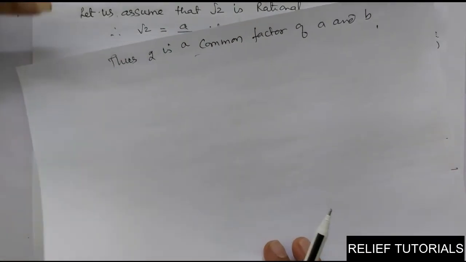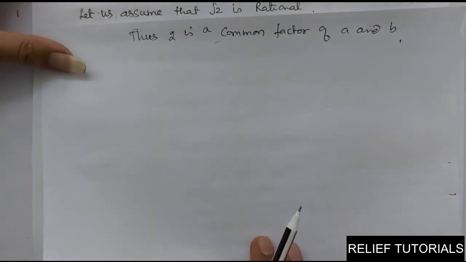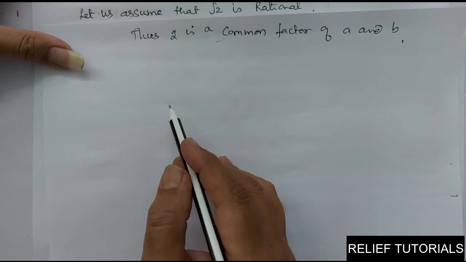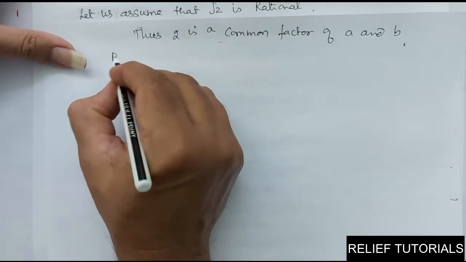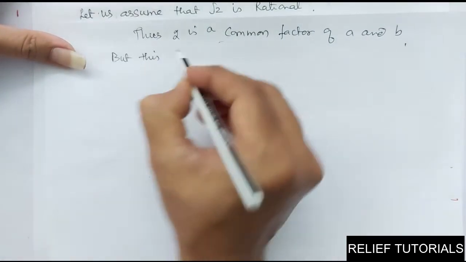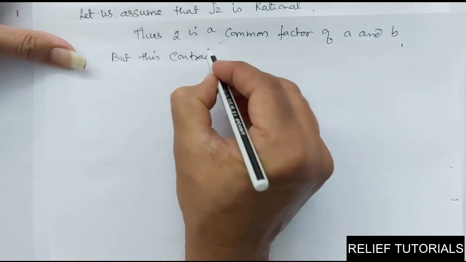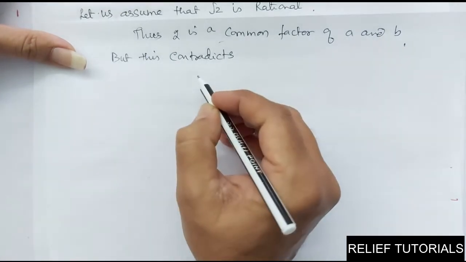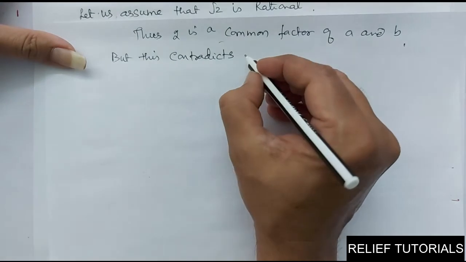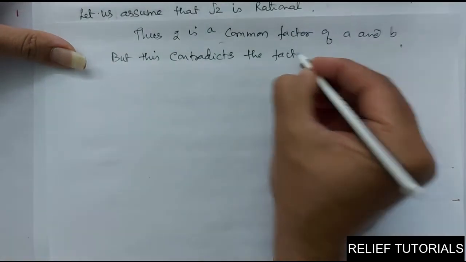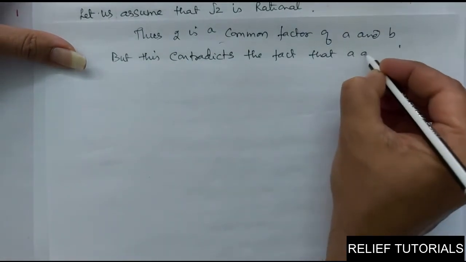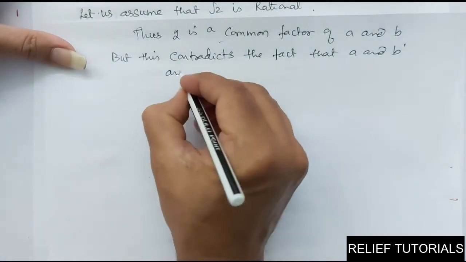Clear? So this contradicts the fact that A and B are co-primes. Contradicts means opposite. So it contradicts the fact. What was the fact? That A and B are co-primes.